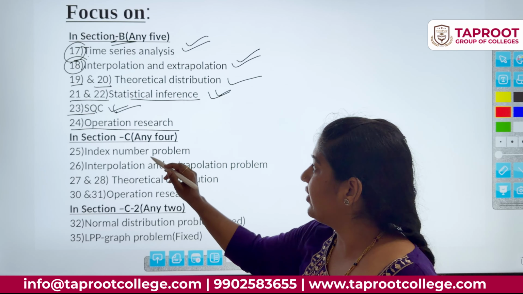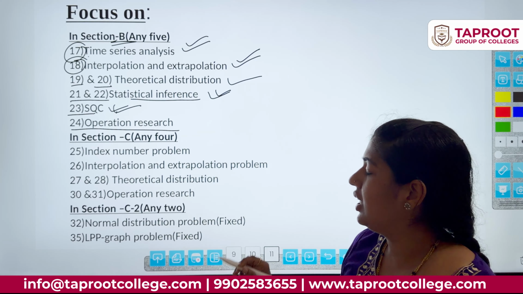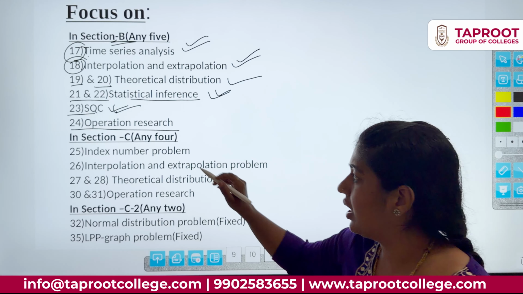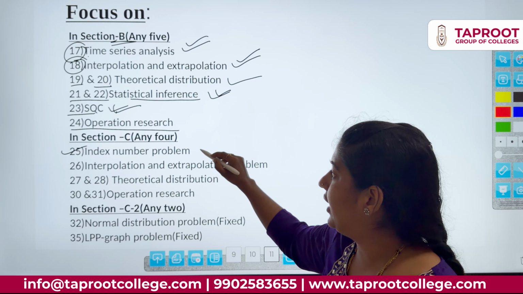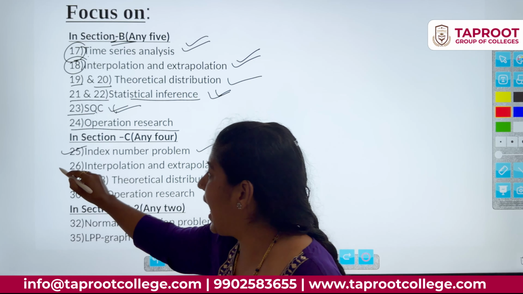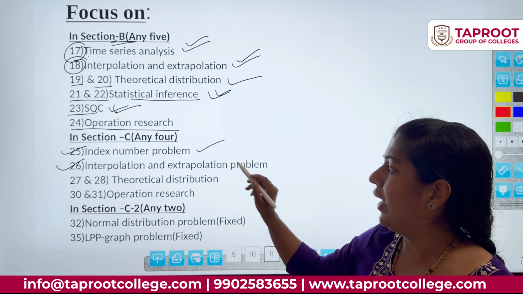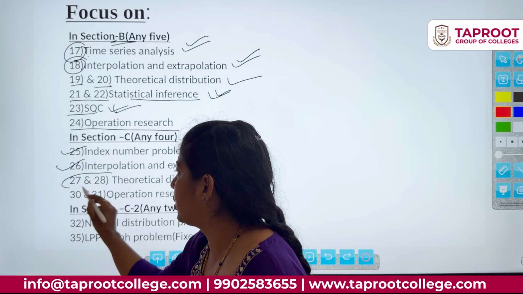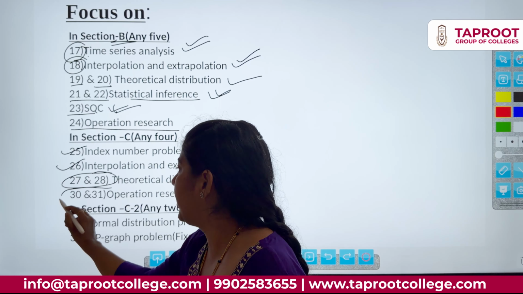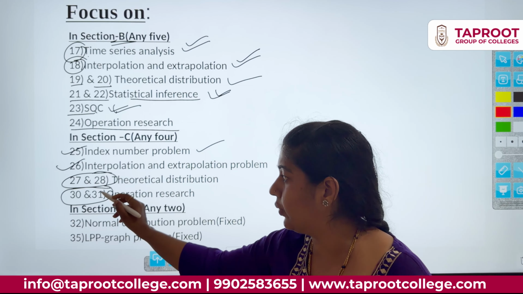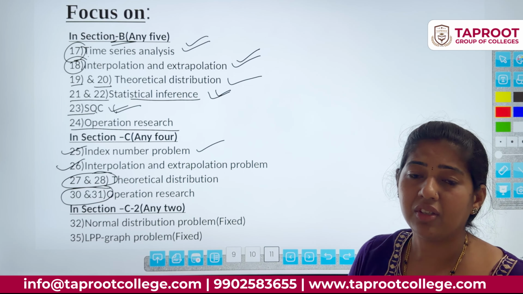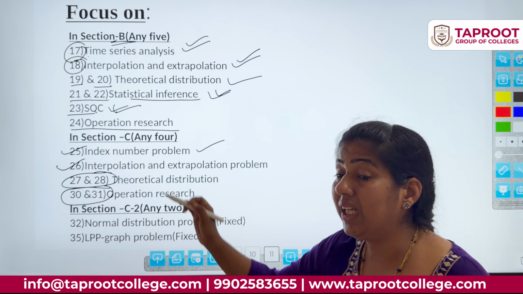Okay. Next, when it comes to section C, you have to write 4 questions. My suggestion is to go for index number. So index number will have 1 question, interpolation 1 question, theoretical distribution 2 questions, and operation research 2 questions. One more chapter is there in between, question 29, from statistical inference. There are 3 concepts there; leave that chapter.